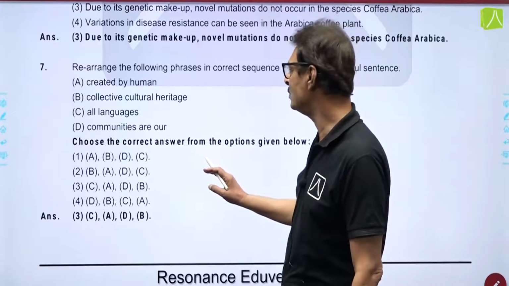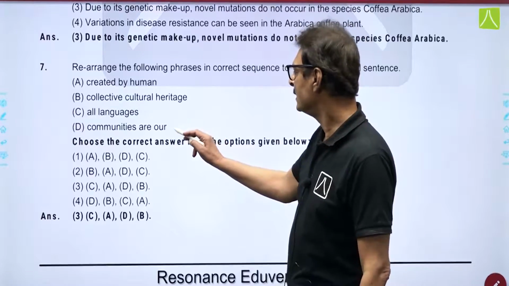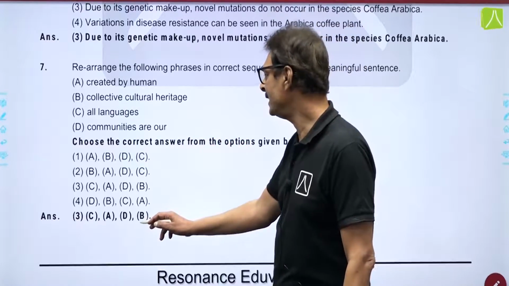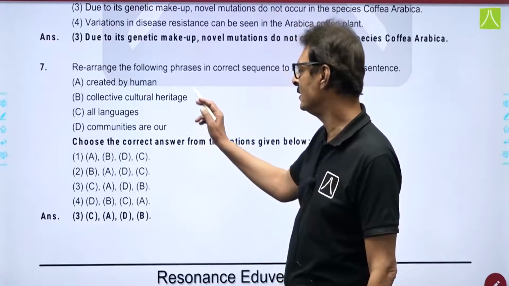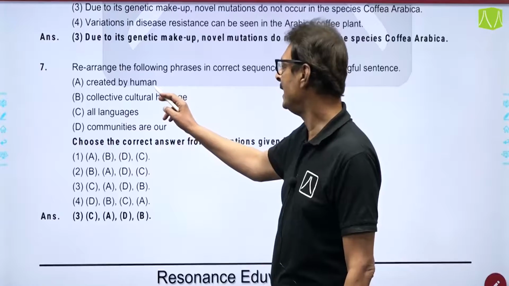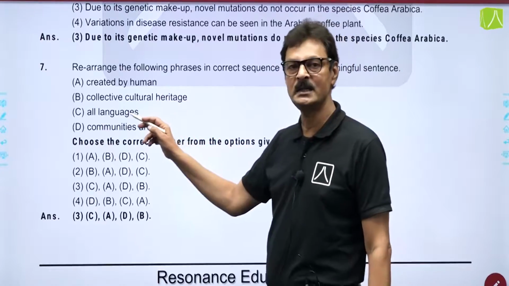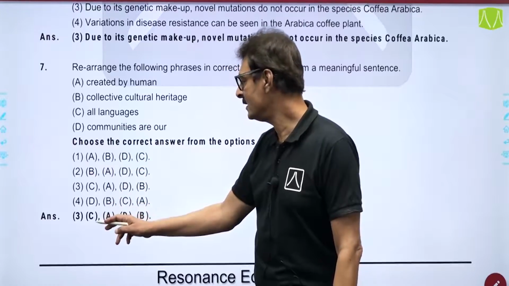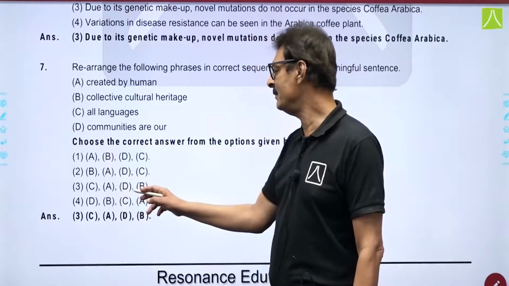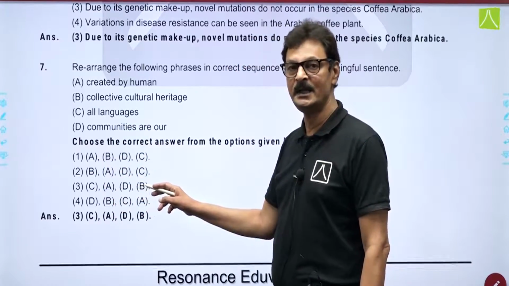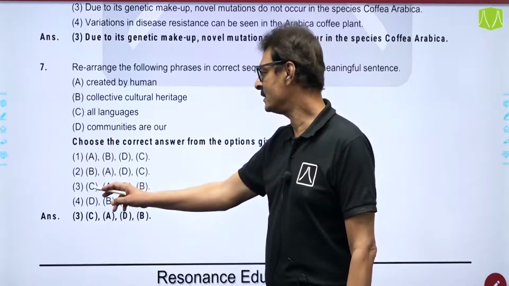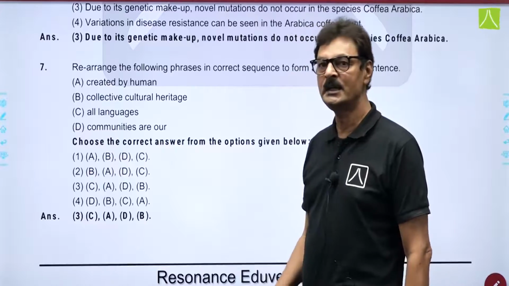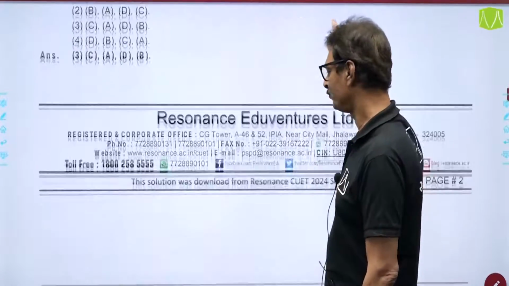And if you just try to see, then D and B become the mandatory pair. So, D and B mandatory pair and the beginning sentence. Out of this, it cannot be A, created by human. So, the beginning sentence, the starting, should be option number C, and option C says the correct statement is CADB with the mandatory pair DAB following it. So, the correct sequence is CADB, that is option number 3 for question number 7.